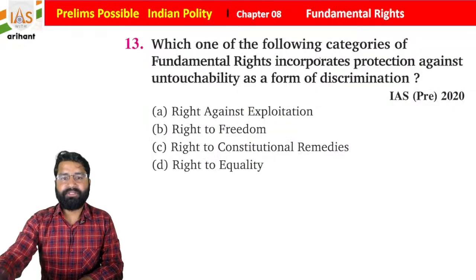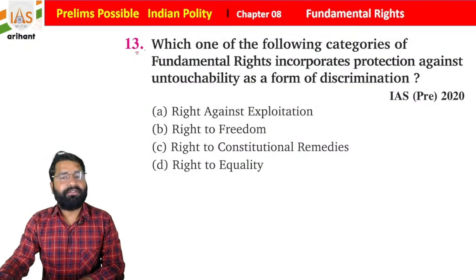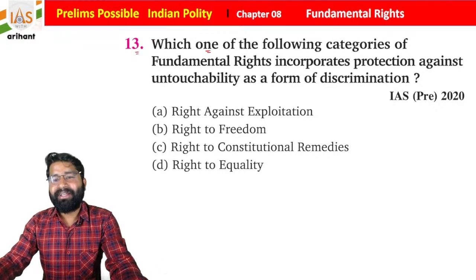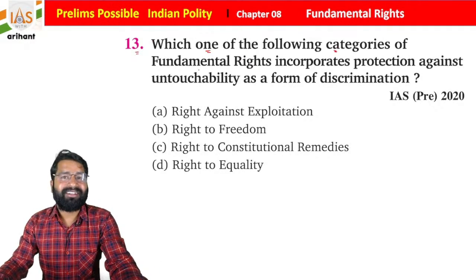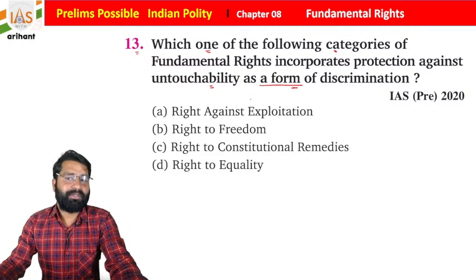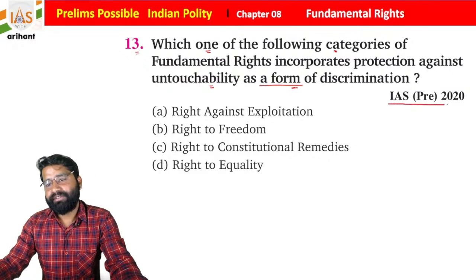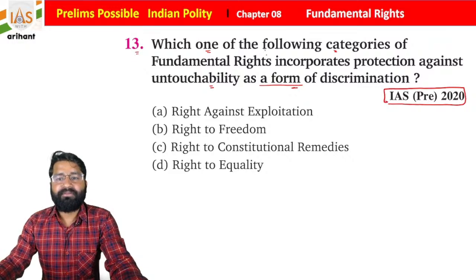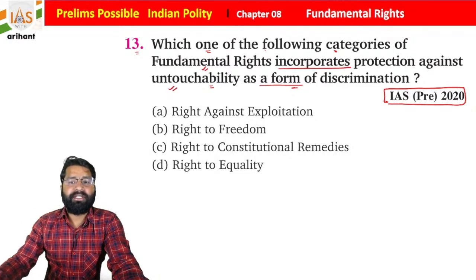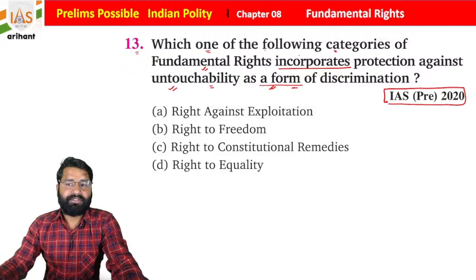Okay, now see the next question. Question number 13 of the series, students. Which one of the following categories of fundamental rights incorporates protection against untouchability as a form of discrimination?